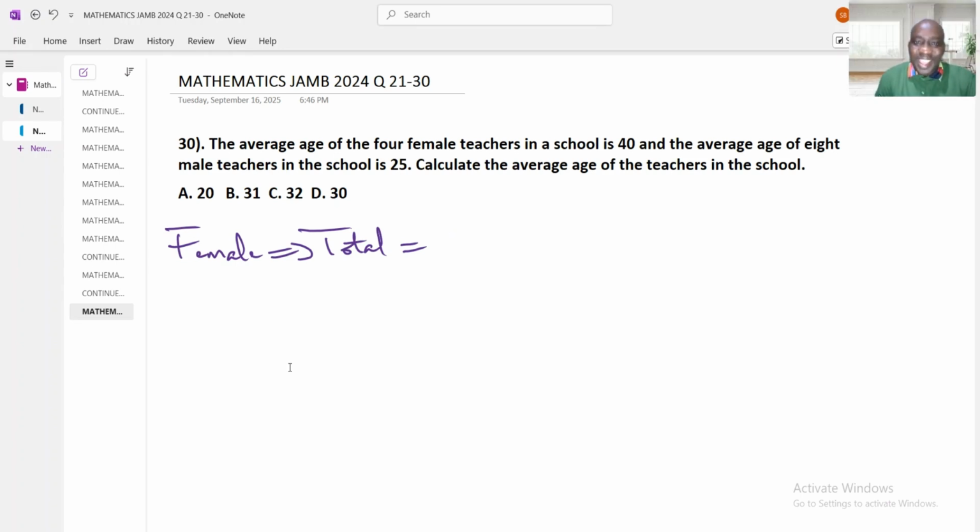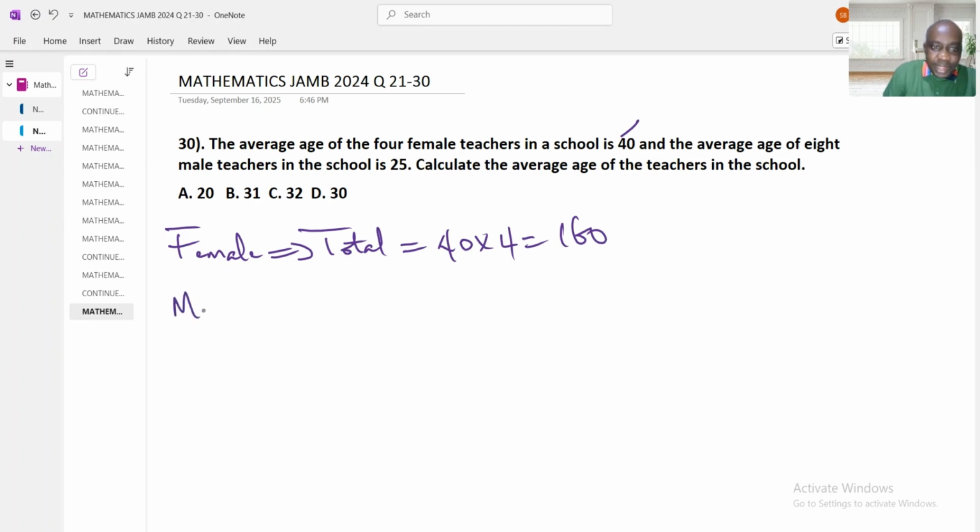Therefore, the total age of the female in that class is 40 times 4, which is going to give me 160.